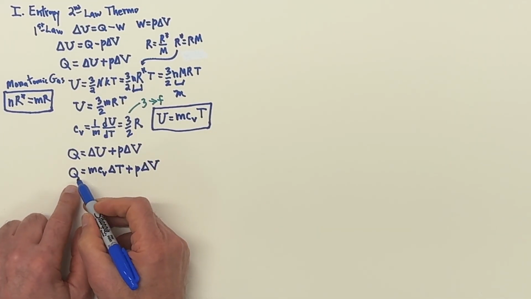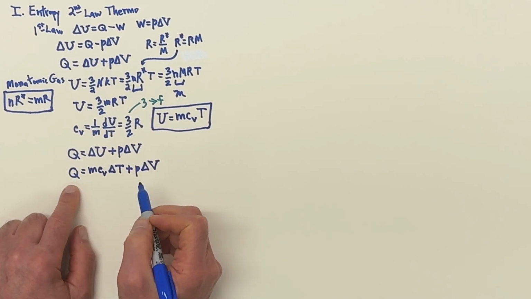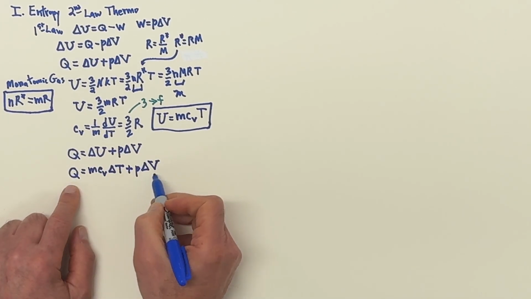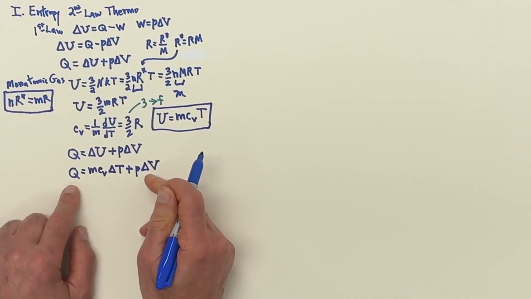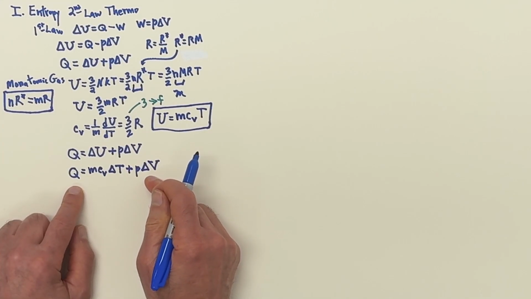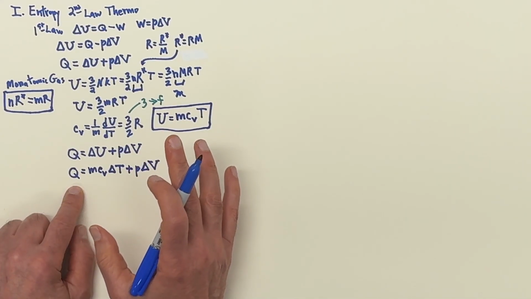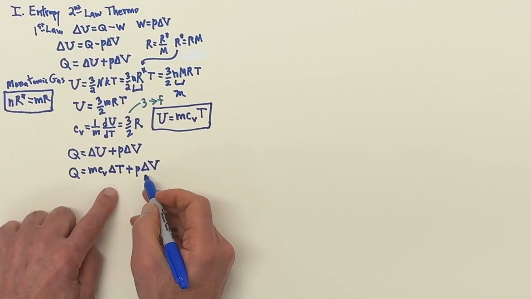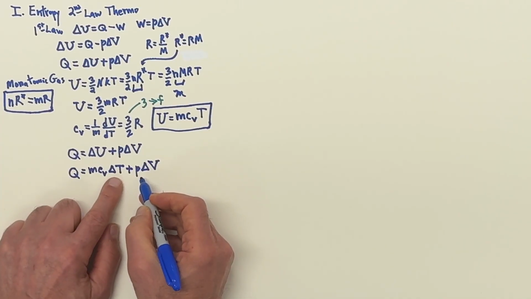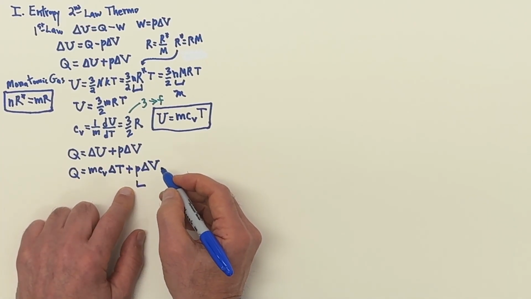Now, can we express that Q in terms of state variables? That's what we're trying to do, because remember, for the work, we were able to express work in terms of state variables P delta V, even though when you integrate that, you find that's path dependent. So to help me out here, I'm going to write the pressure in terms of the volume and the temperature. All right.